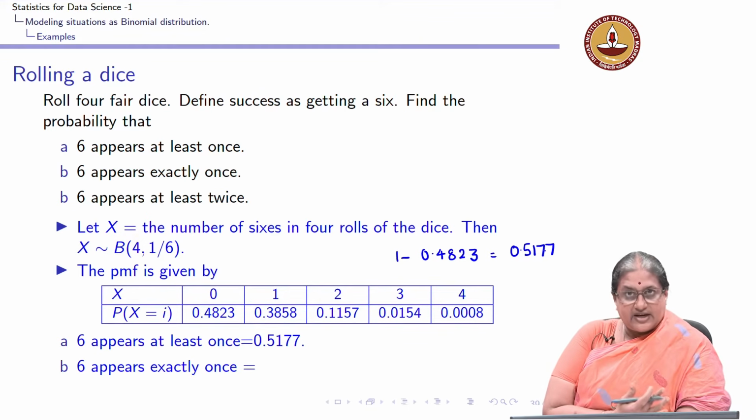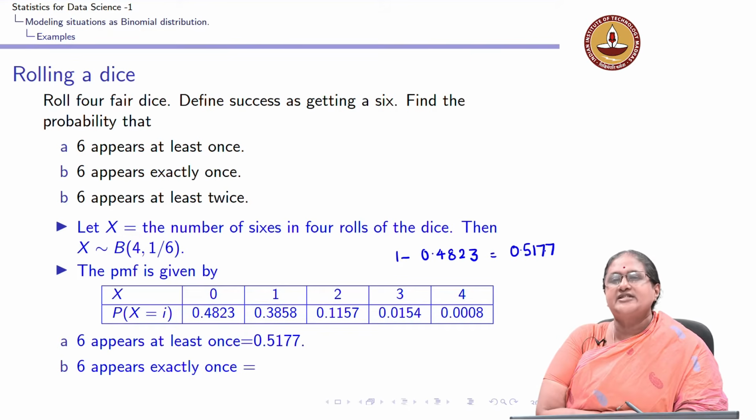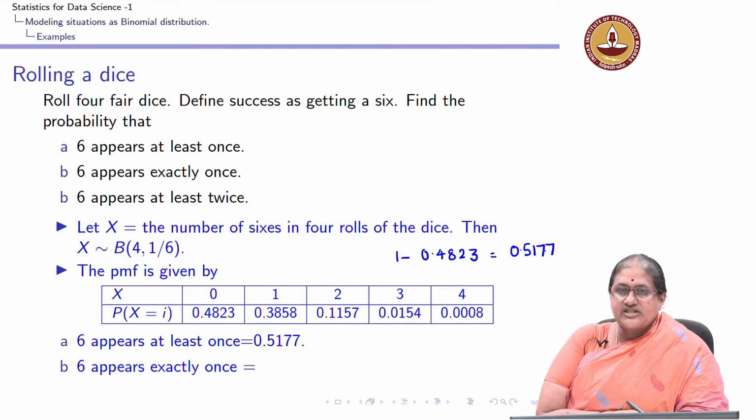In other words, when I roll 4 fair dice and define success as getting a 6, there is approximately a 52% chance that I am successful at least once, which is not a bad thing.